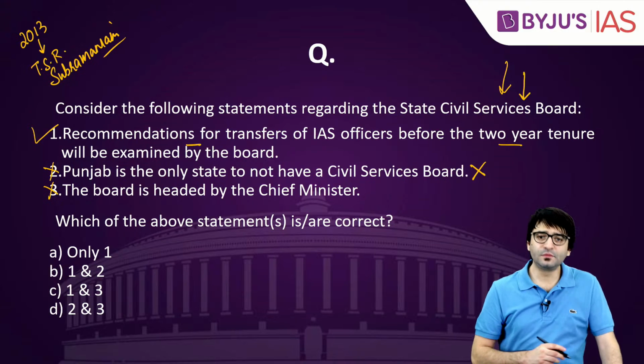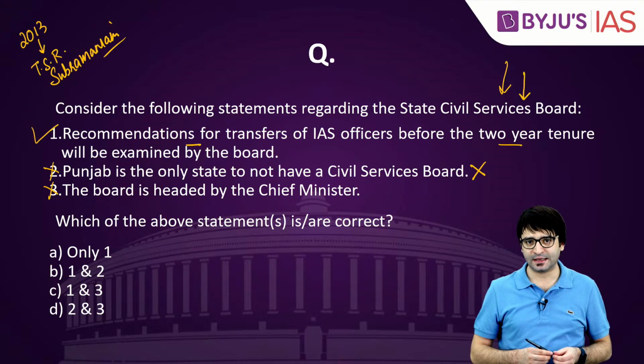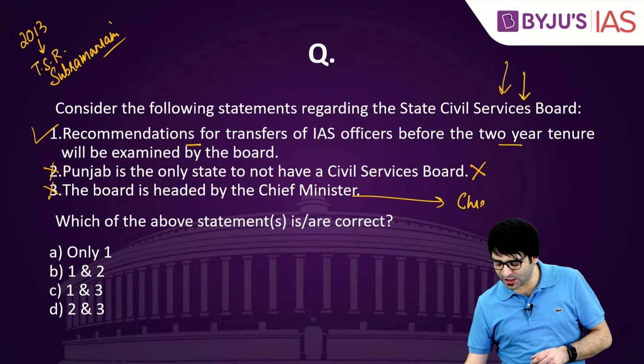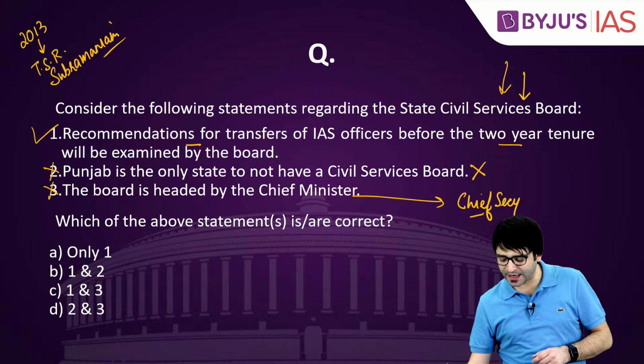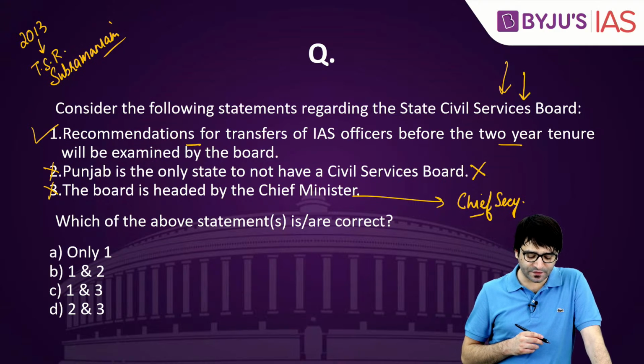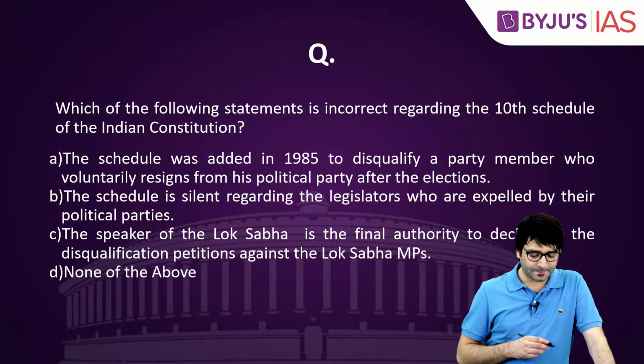No. At the central level, the board is headed by a cabinet secretary. At the state level, this board is headed by a chief secretary. That is why statement 3 is incorrect. The question is asking which of the above statements is or are correct. Only 1, A, is the right answer.